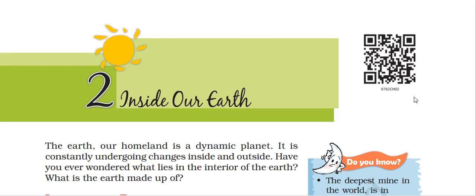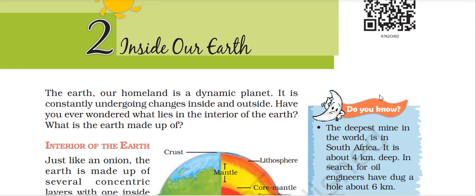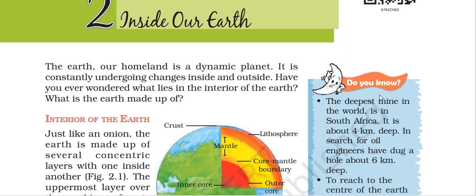Everyone, this is class 7 geography chapter 2, Inside Our Earth. The Earth, our homeland, is a very dynamic planet. It is constantly undergoing changes inside and outside. Have you ever wondered what lies in the interior of the Earth? What is the Earth made up of?